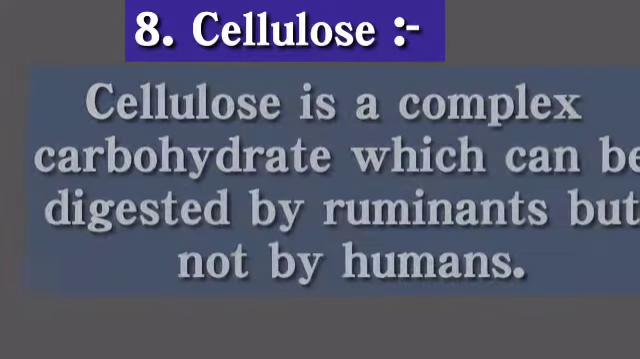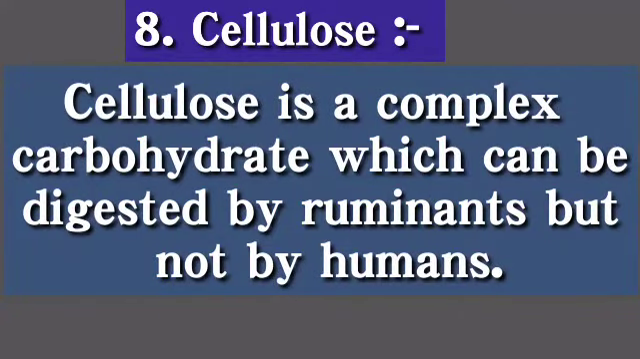Next keyword is cellulose. Cellulose is a complex carbohydrate which can be digested by ruminants but not by humans. It is a complex form of carbohydrate and it can be digested by ruminants. That is because in ruminants cellulose digesting bacteria are found and they help in digestion of cellulose, but in human beings they are not found, so human beings cannot digest it.